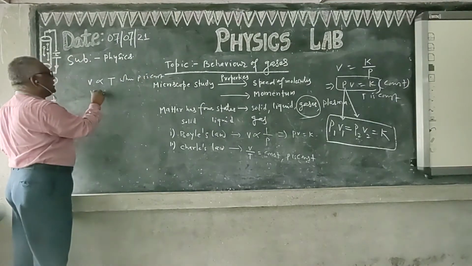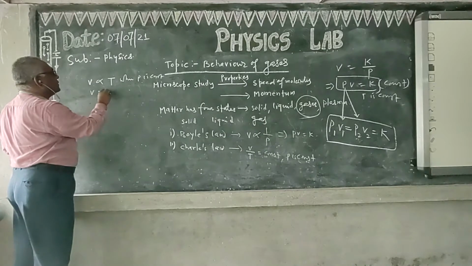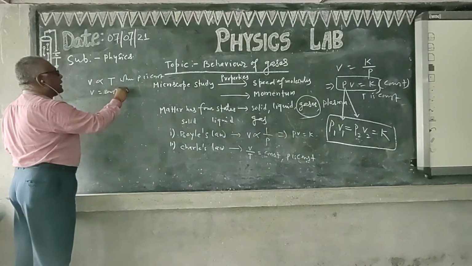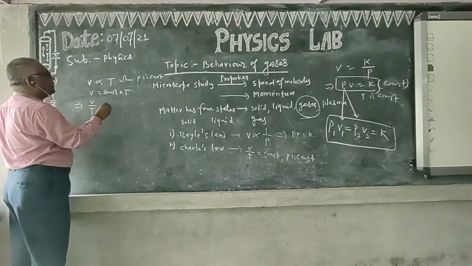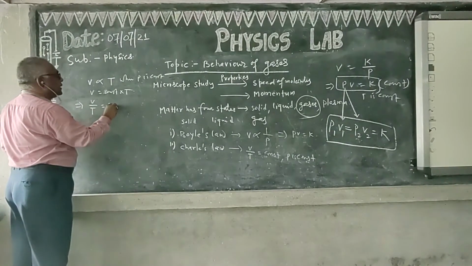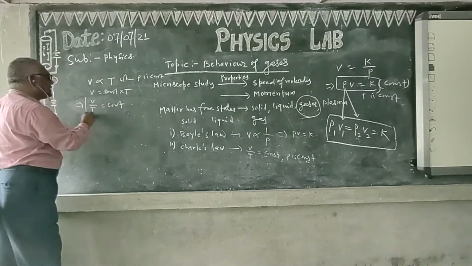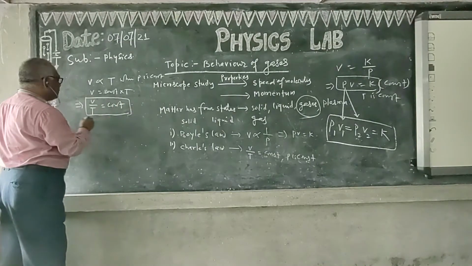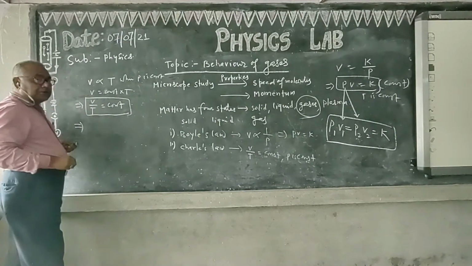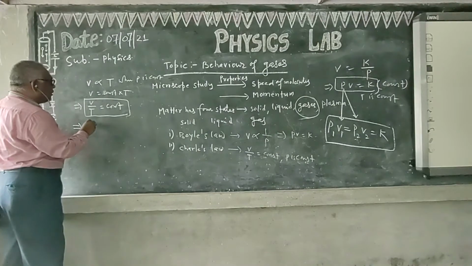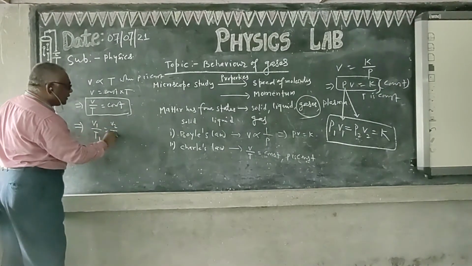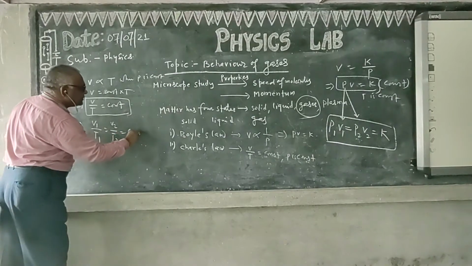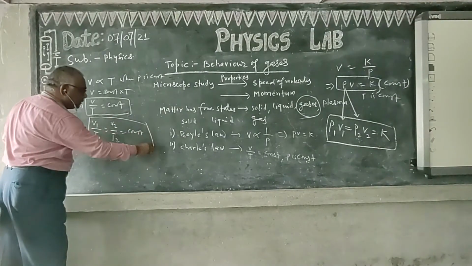So V is equal to constant multiplied by temperature, that is V by T is equal to constant. If we want to generalize for different systems of gases, V1 by T1 is equal to V2 by T2 is equal to constant. So this is the result coming from Charles' law.